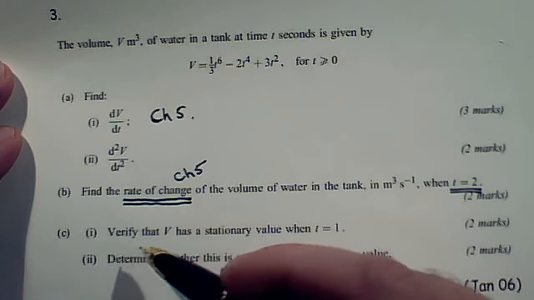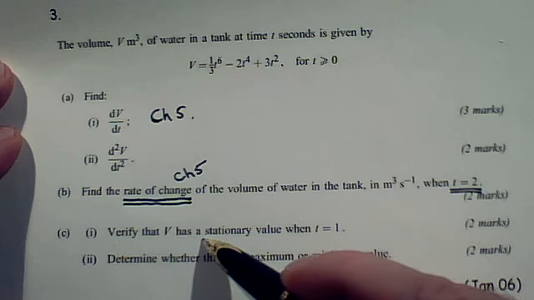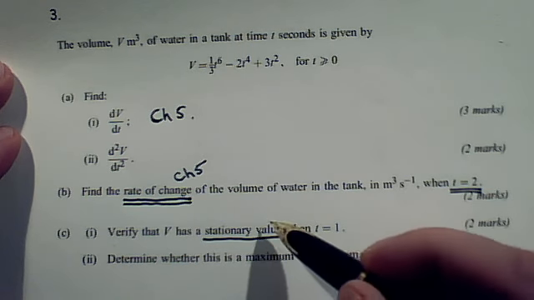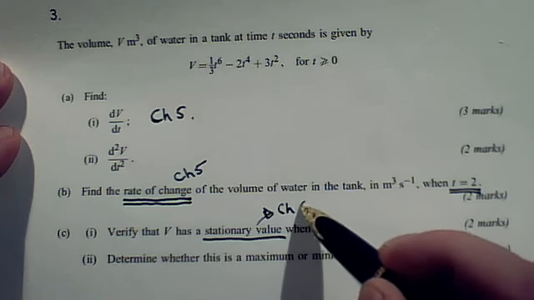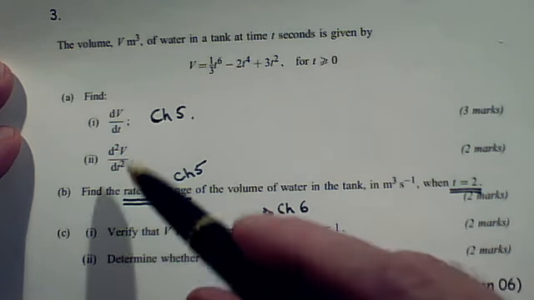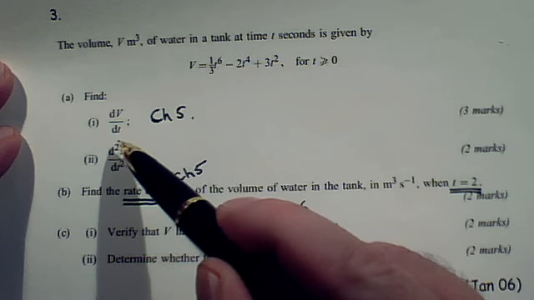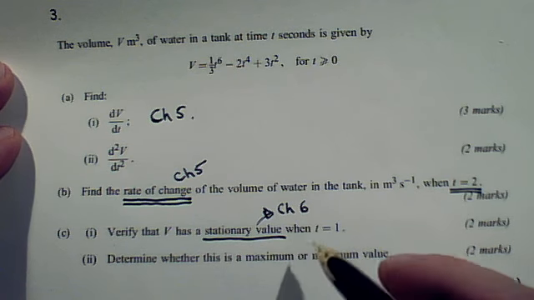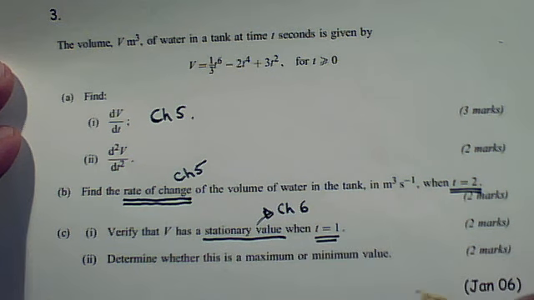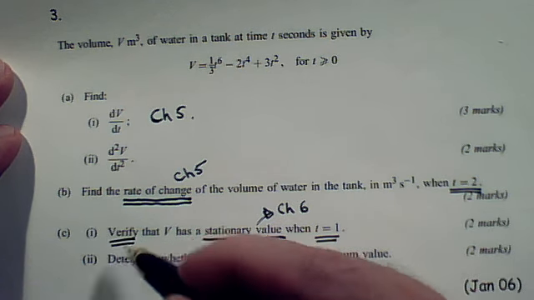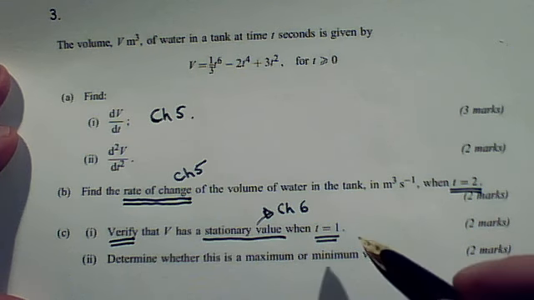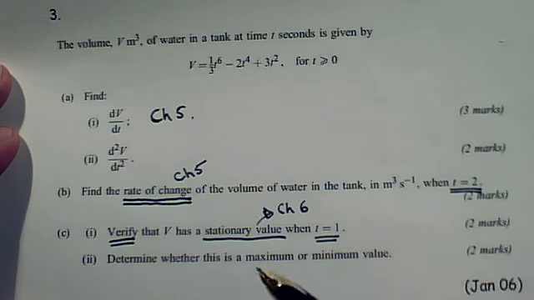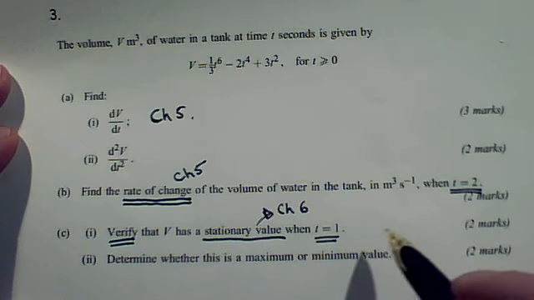Then part C1, we've got to verify that V has a stationary value when t is 1. Stationary value is another key phrase. Chapter 6 will remind you of the definition of the stationary value. Clue, it relates to dV/dt having a particular value. And what you've got to do is substitute t equals 1 into the correct thing and get the correct answer out. It's verification, so we're allowed to start with the answer t equals 1 and check it does the job it's supposed to. So you substitute it into a certain thing, you get a certain value out,